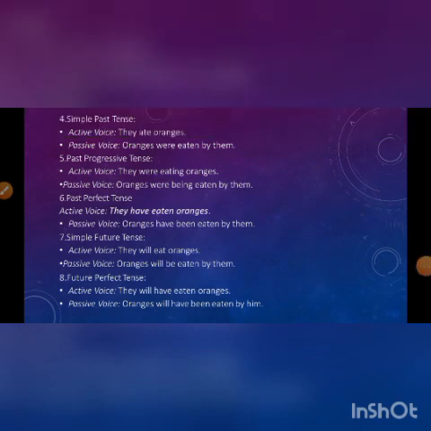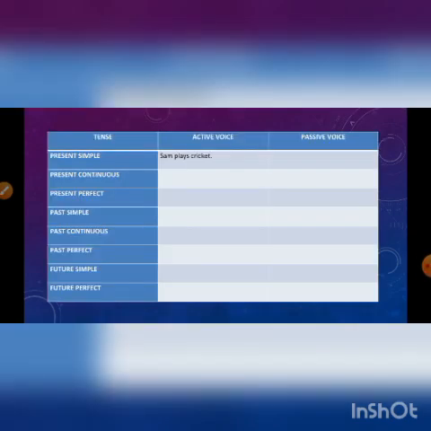Now for your benefit I have given here a worksheet. In a simple table I have given only a single sentence in active voice, and all the other parts are blank. In the simple present tense I have given in active voice, Sam plays cricket. What you have to do now is change it to passive voice, and write another 7 sentences in other tenses in the active voice, and then change them to passive voice. This is the worksheet I have given to you. You can write in your notebook.